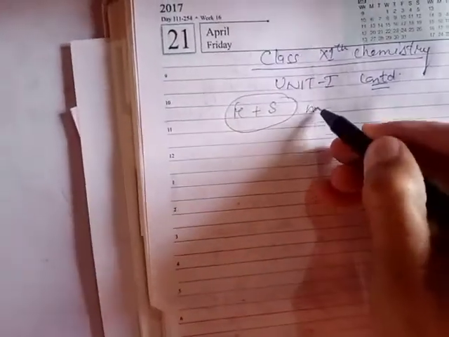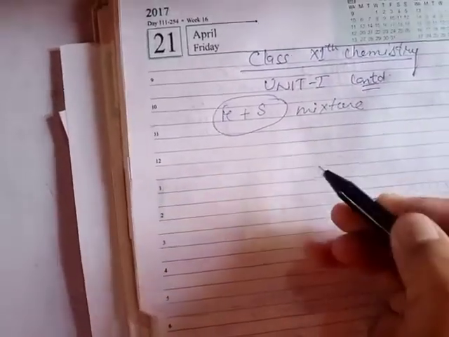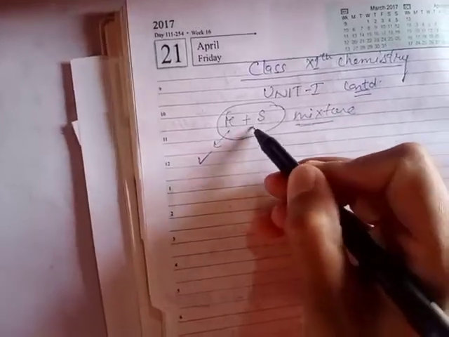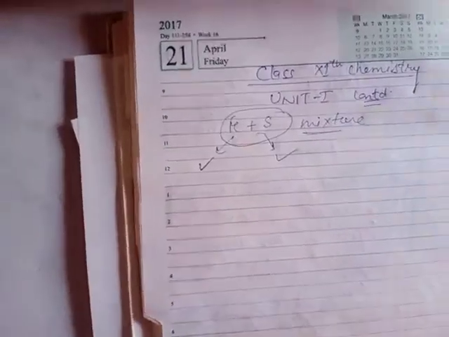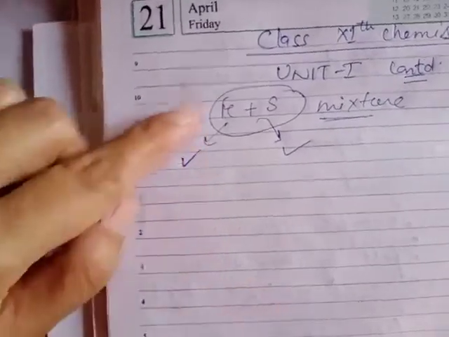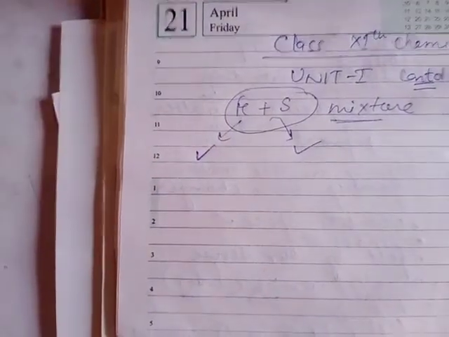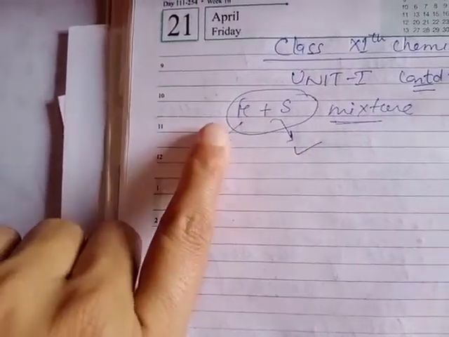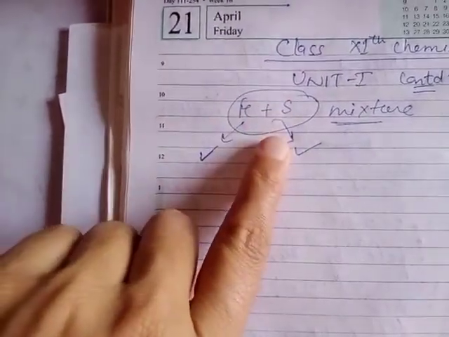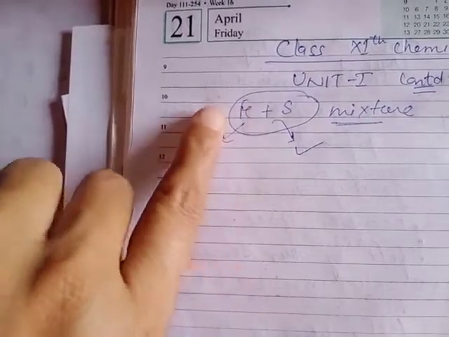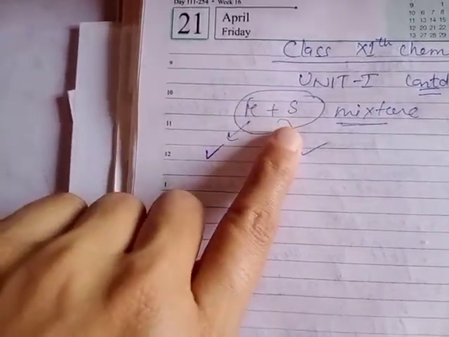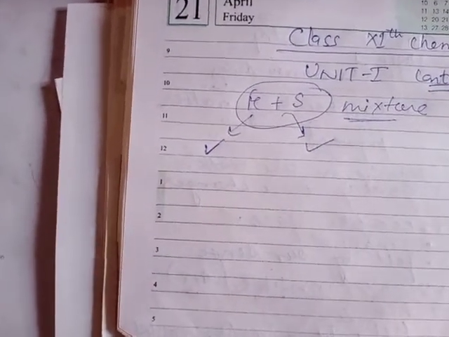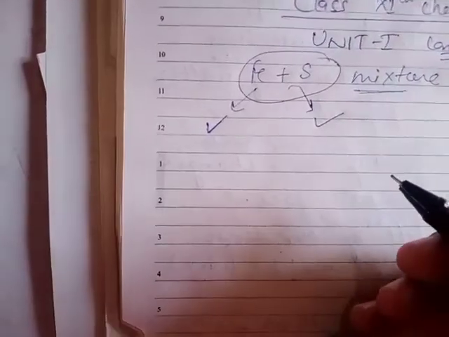This mixture shows the properties of iron as well as the properties of sulfur, because in this mixture these two components are mixed only physically, they are not chemically combined. We can study the properties of iron by using a magnet and the properties of sulfur by using some solvent like carbon disulfide.